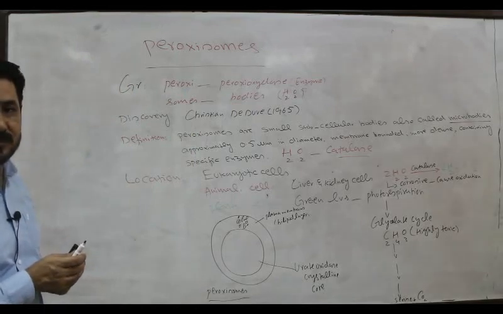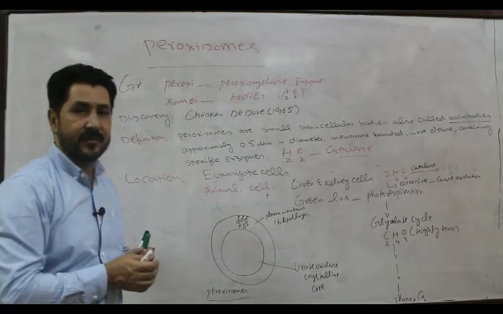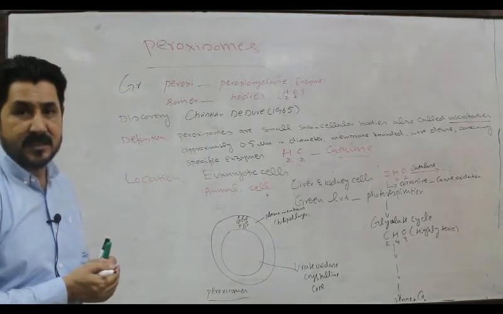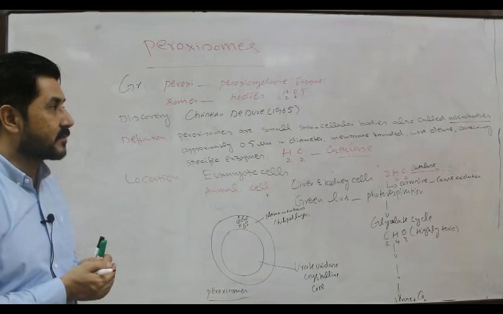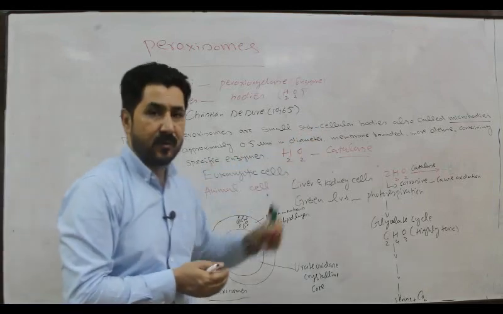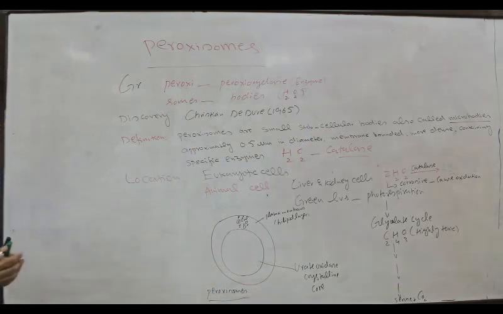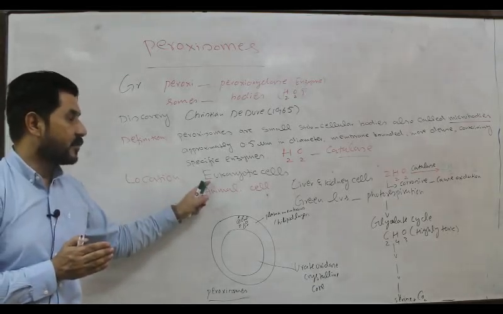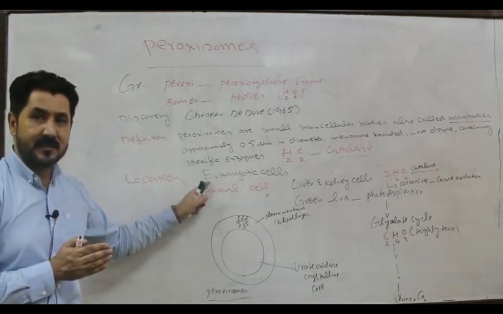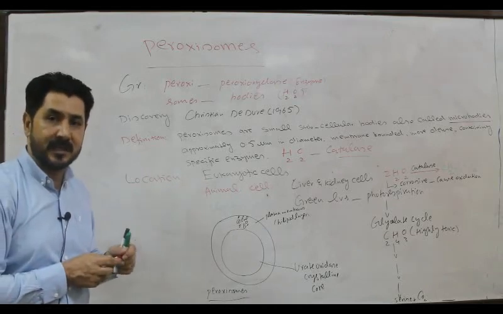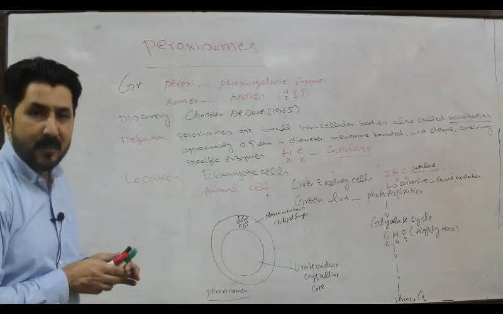So the enzyme system is different, the size is different, the diameter is different as compared to the lysosomes, and they are called microbodies because of their smaller diameter. So this is all about the peroxisome. Now what is its location, where are they found? They are found in eukaryotic cells because they are absent from prokaryotic cells. In eukaryotic cells they are present in animal cells as well as in plant cells.